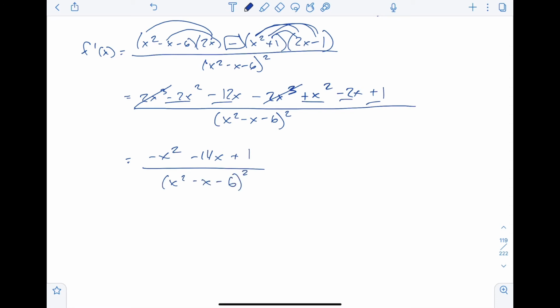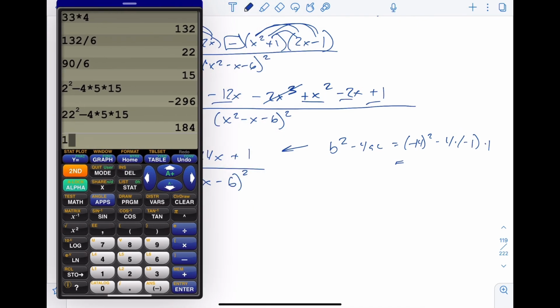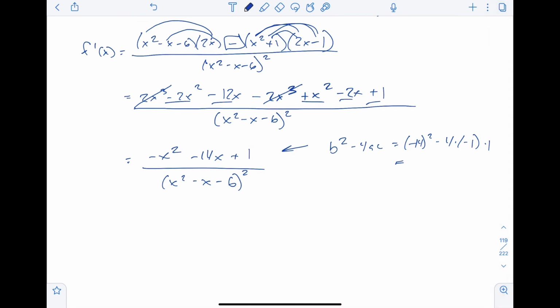Now, I'm going to go ahead and compute the discriminant of this thing. What is b squared minus 4ac? That is negative 14 squared minus 4 times negative 1, times 1. Yeah, okay, this thing has roots. That is 14 squared, 196, plus 4 is 200. Oh, that's not so bad. 200.